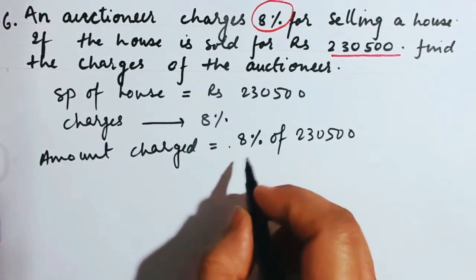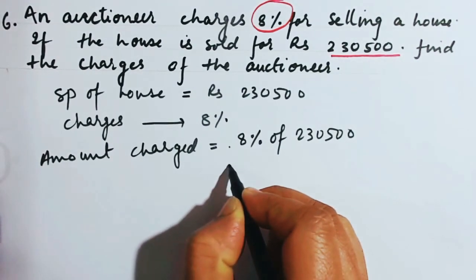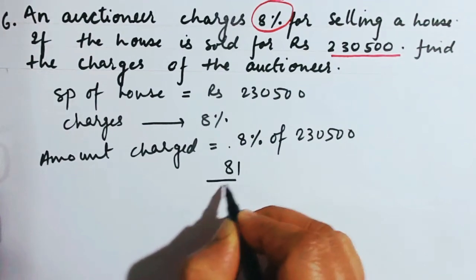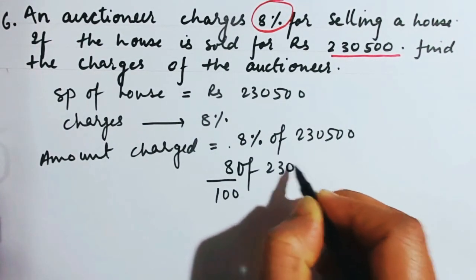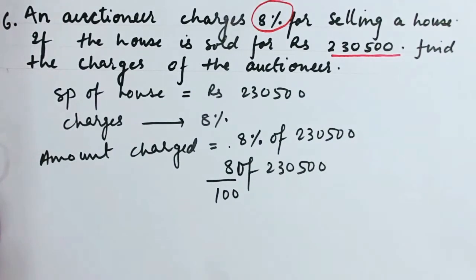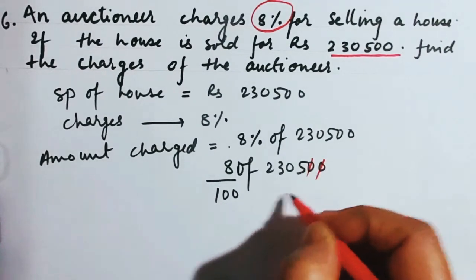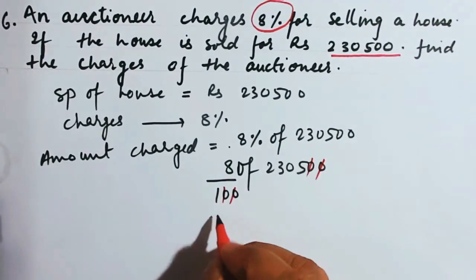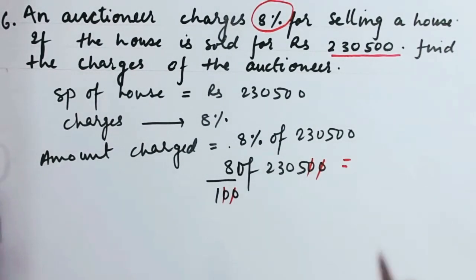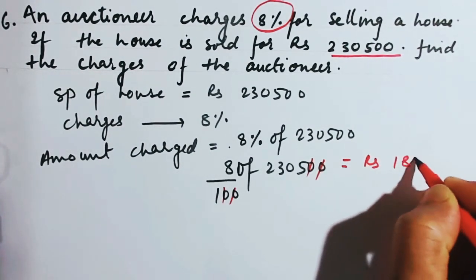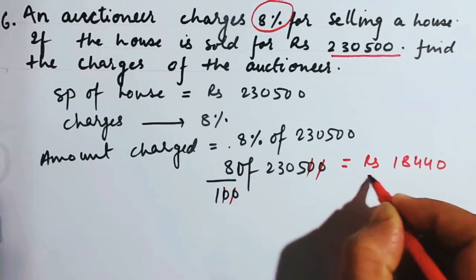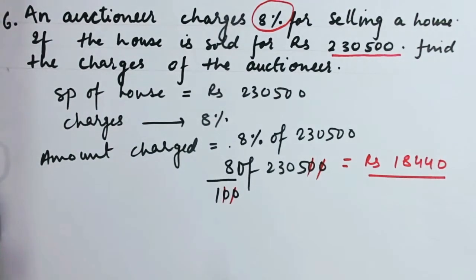So 8% means what? 8% means your 8 by 100. 8 by 100 of 230,500. Now it's up to you how well you can cancel it. Okay, so let's cancel it, and on multiplication you will be getting rupees 18440. You multiply it and you get the answer yourself.